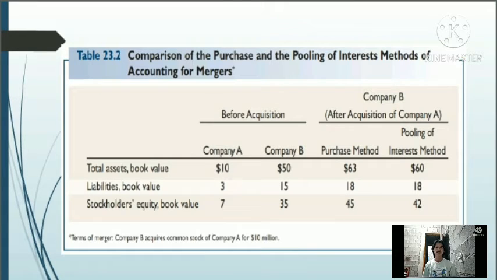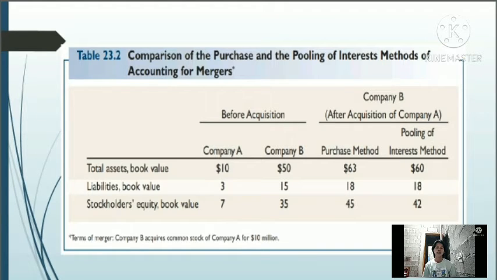As you can see, the pooling of interests method gives Company B, after the acquisition of Company A, $60 million of total assets, $18 million of liabilities book value, and $42 million of stockholders' equity book value. The difference of 3 million is not considered in there.